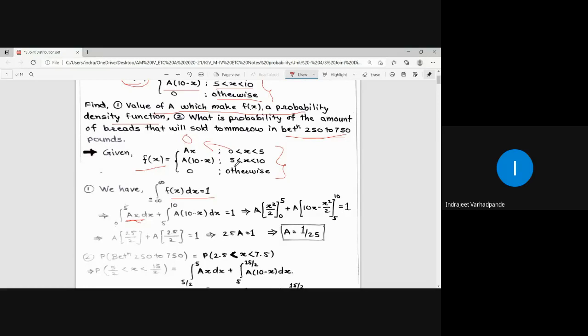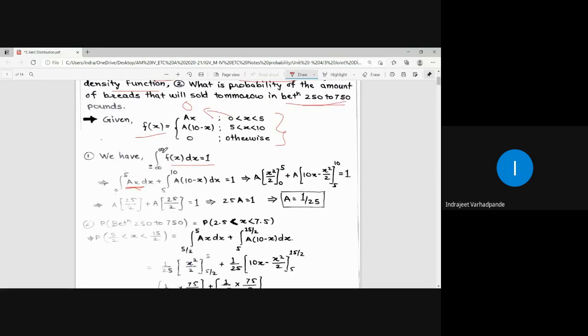Its value is 0. So this minus infinity to infinity will be splitted as 0 to 5, where the value of function will be ax, and 5 to 10, where the value of function will be a into 10 minus x, and otherwise all other values for this particular function are 0, and this is to be equated with 1. Now what is the integral of x? The integral of x is x square by 2.